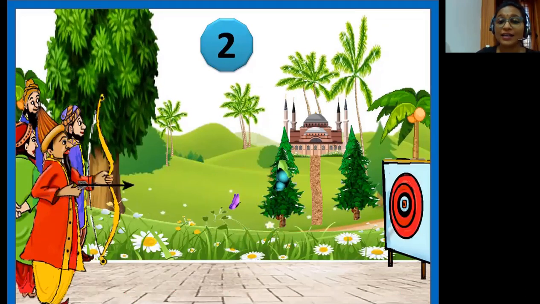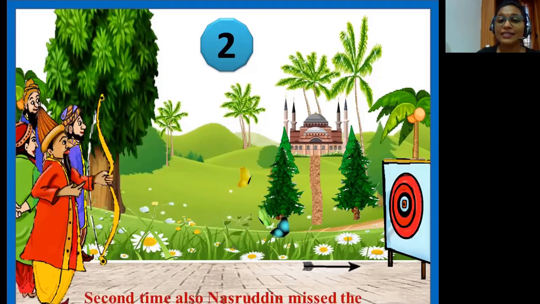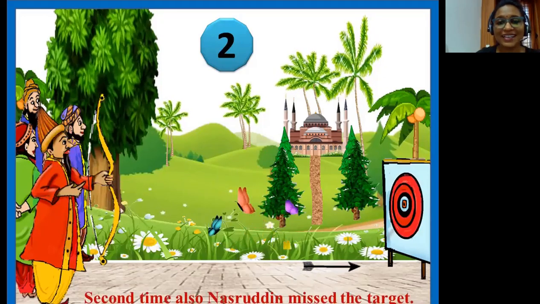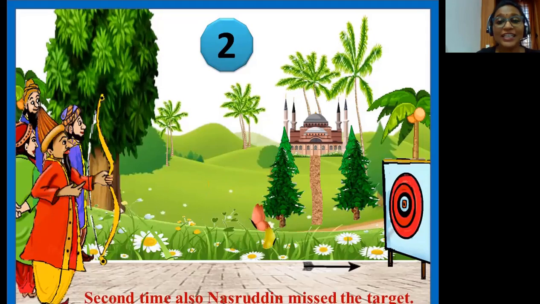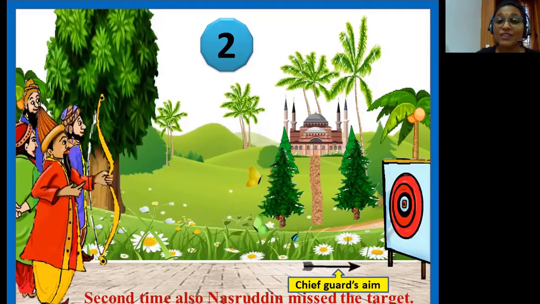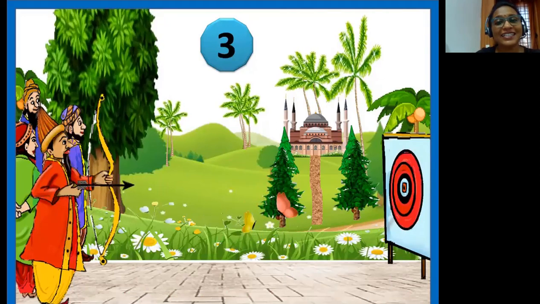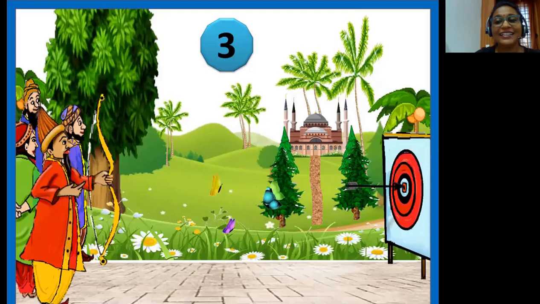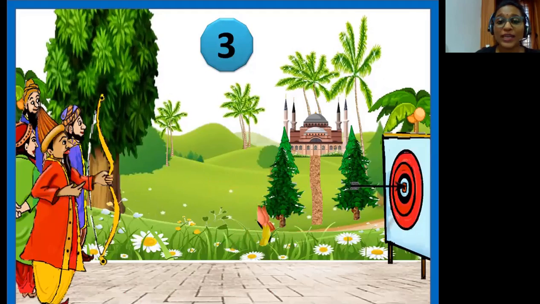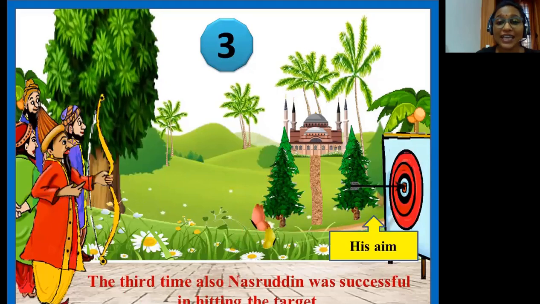Nasrddin tries to hit the target the second time. The second time again, Nasrddin misses the target. And this time, in order to defend himself, he claims this was also not his aim. Instead, it was the chief guard's aim. Now Nasrddin tries his luck the third time. This time, Nasrddin was very lucky. The arrow hit the target. And Nasrddin happily claims that this was his aim.